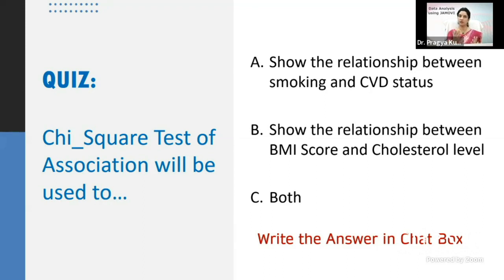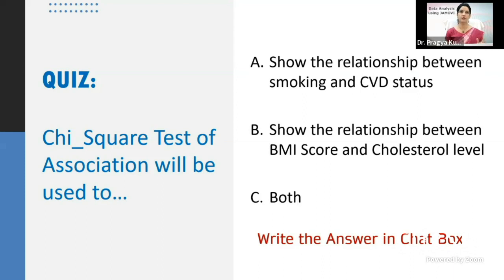So with this question, the chi-square test of association will be used for which of the three options that are correct? The first one is to show the relationship between smoking and CVD status. Then the second is to show the relationship between the BMI score and cholesterol. And the third is both. So please write the answer in the chat box.